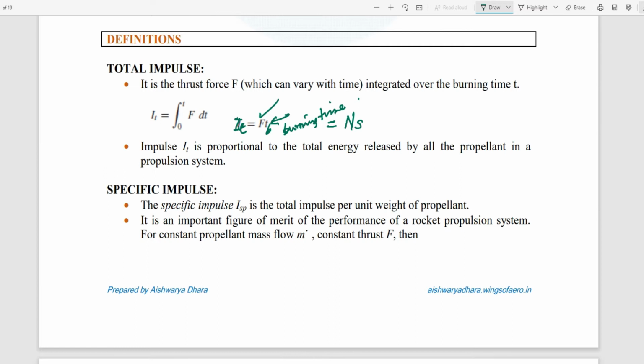Now similarly, we can find the specific impulse. It is denoted by the letter I suffix sp. It is the ratio of the total impulse per unit weight of the propellant.